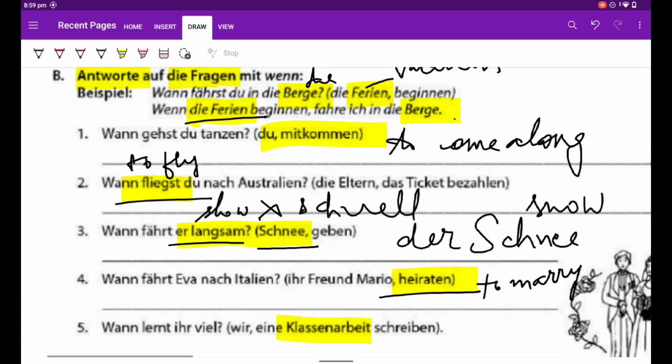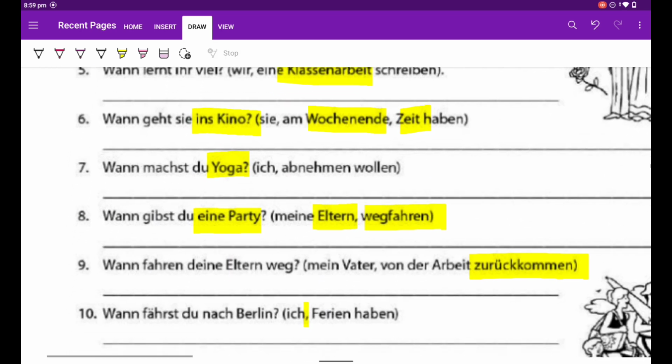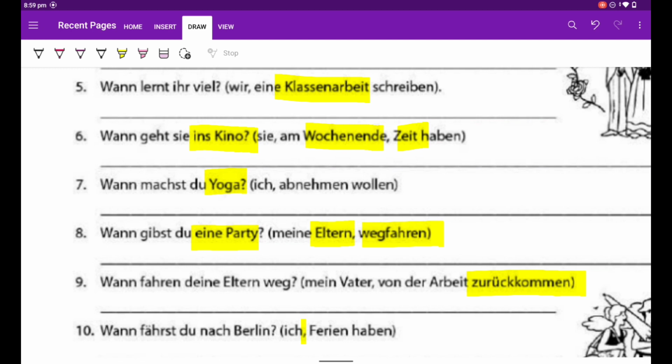Then we have viel. Viel is much. Then die Klassenarbeit, classwork. Das Kino, cinema.